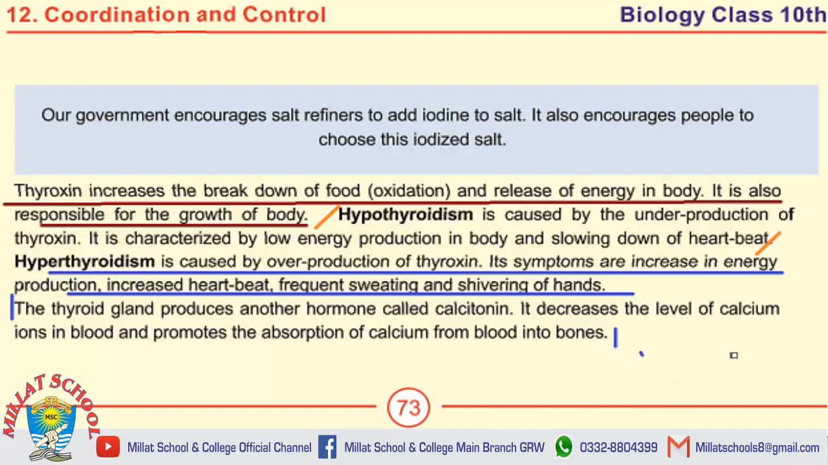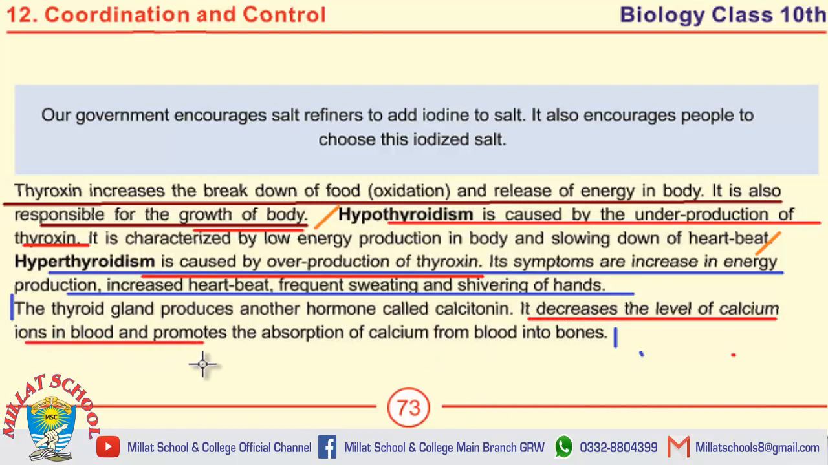Moving towards the important MCQs. Thyroxine is responsible for growth of the body. Hypothyroidism is caused by underproduction of thyroxine. Another MCQ: hyperthyroidism is caused by overproduction of thyroxine. Calcitonin decreases the level of calcium ions in blood and promotes the absorption of calcium from food into bones. This is the last MCQ on this page.